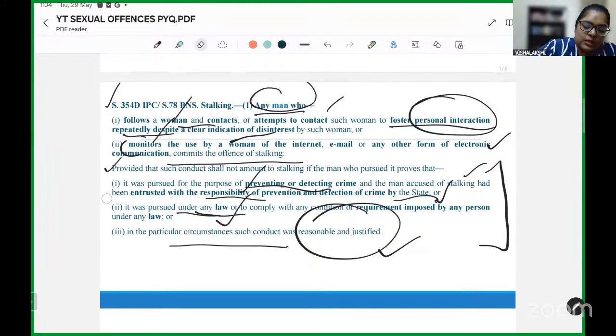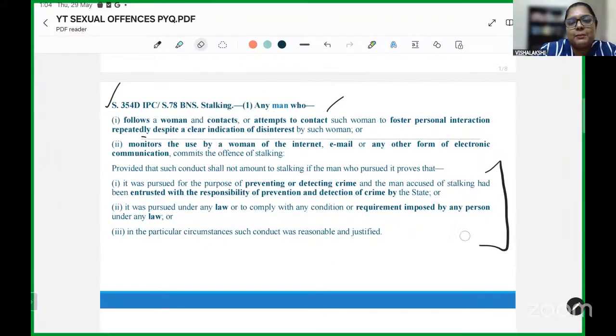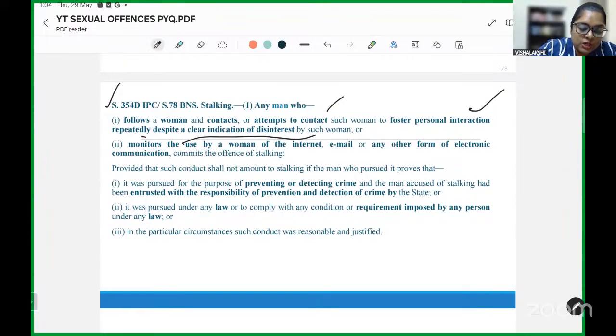But essentially, what is stalking? Following or attempting to follow an individual in order to foster an interaction when the person is showing disinterest, which here has to be a female. Also, there's a second category: you monitor such a person on email, internet, or an electronic communication mode in any form; the same of a woman by a man can amount to stalking.